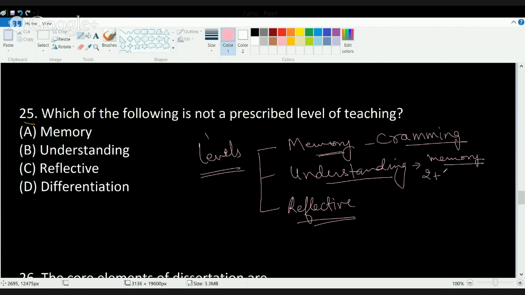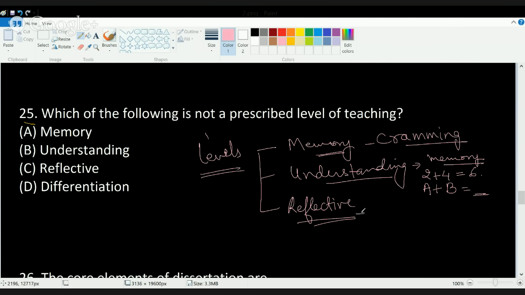For example, if I say to you that 2 plus 4 is 6, now you will understand that when I am joining 2 numbers, I am getting a third number and this number is bigger than the remaining 2 numbers. So I am following the general rules of addition. So a student who has understood this would be able to answer this for any a plus b. If I give you any numbers, a plus b, he'll be able to find out the addition for those numbers. Okay. The next is the reflective level.